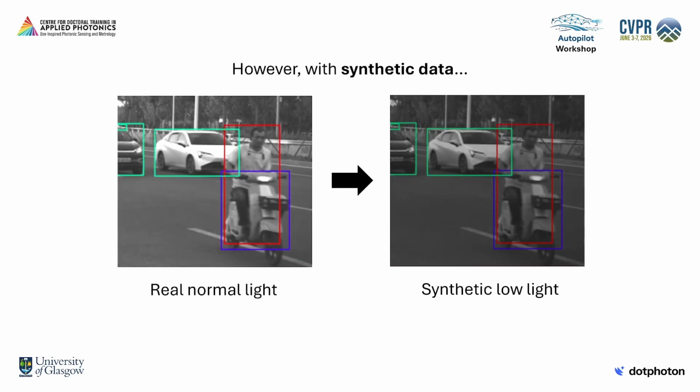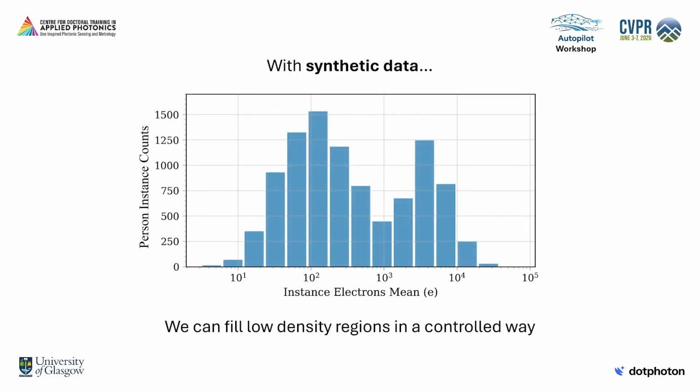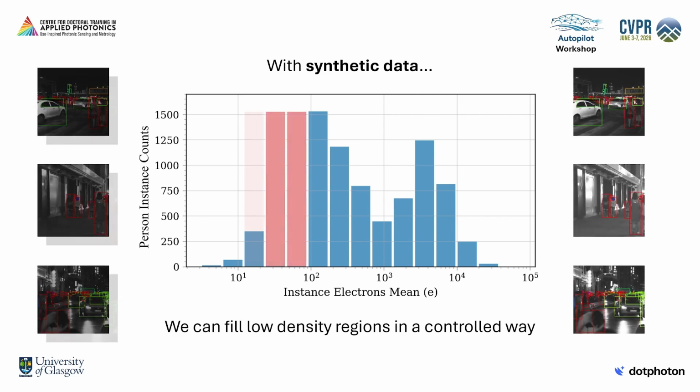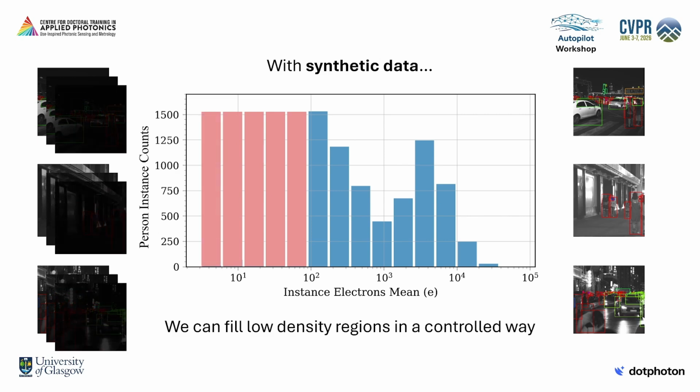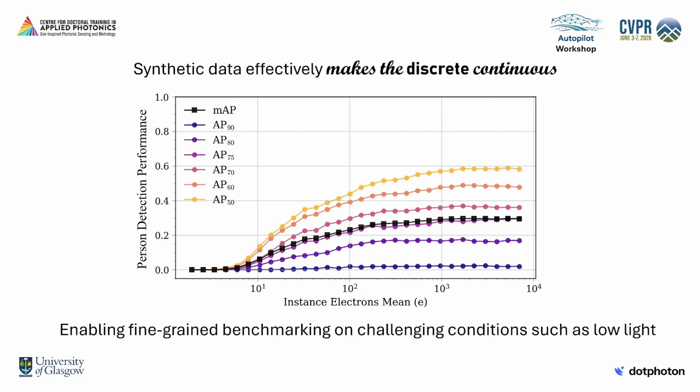However, with high-quality, physics-aware synthetic data that is only possible through data augmentation on unprocessed raw images, we can fill low-density regions of the distribution in a controlled way, generating as much data as we need, constrained only by computational resources and not by the troublesome task of real data collection, which could be impossible for safety-critical scenarios that are dangerous to replicate. In this way, synthetic data effectively makes the discrete continuous, enabling a fine-grained characterization of AI performance in challenging conditions.